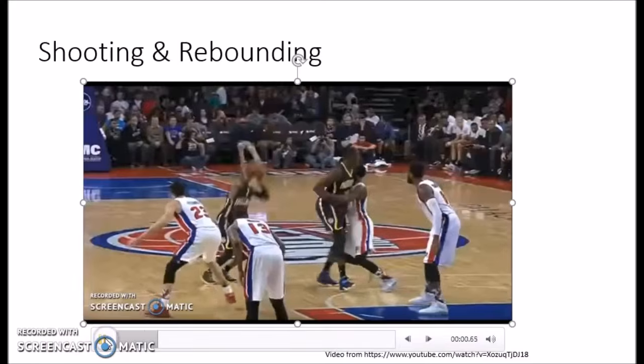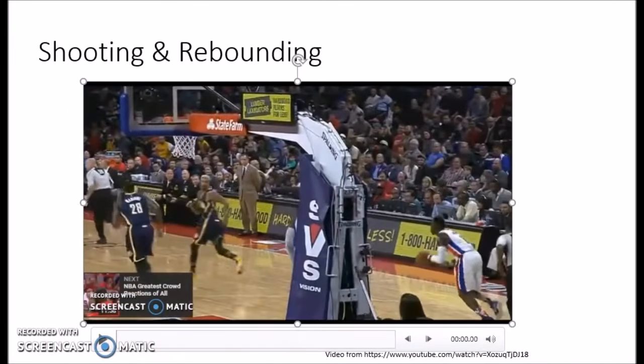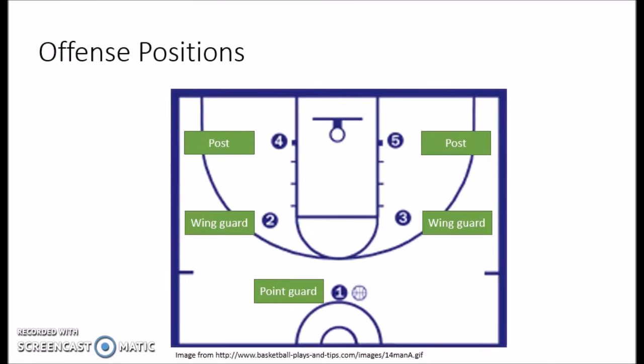This is an example of a defensive rebound. The player in the blue jersey shoots and misses, and the player in the white jersey gets the ball back and passes it to his teammate so they can try to go to their end of the court and make their own basket.